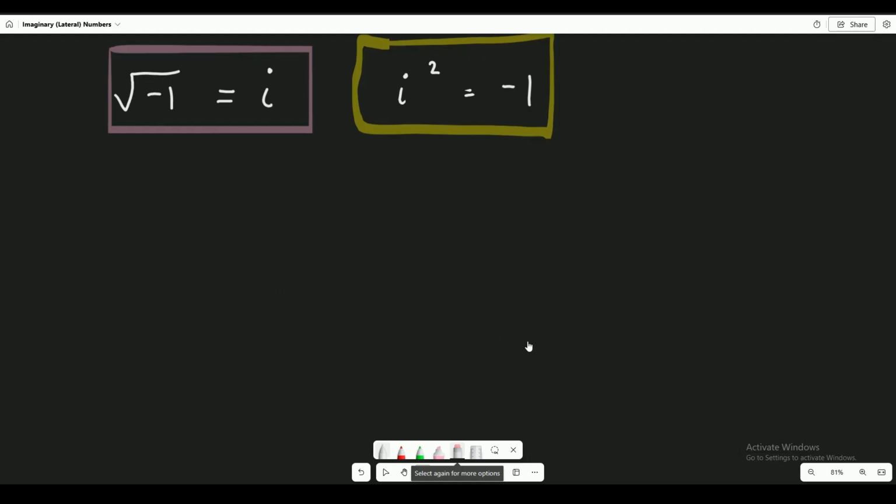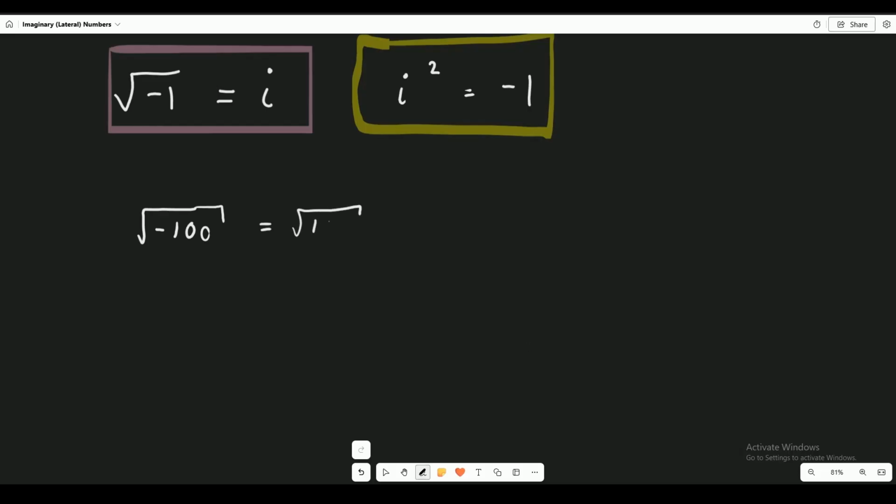All right. Let's take the square root of -100. I like to put this little tail right there to tell me that this is where the square root ends. So let's rewrite this. The square root of 100.